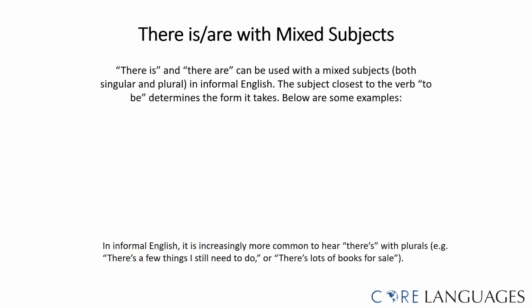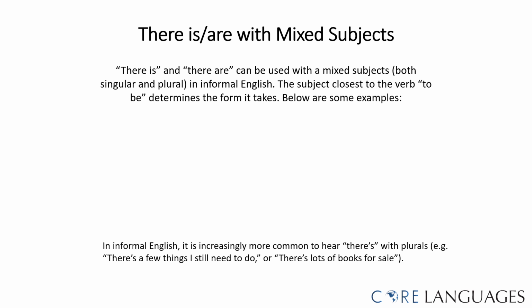When using there is or there are, there was or there were, with mixed subjects or a series of singular and plural nouns, we need to look at the first noun in the series. If it's a singular noun, we use there is, and if it is a plural noun, we use there are.